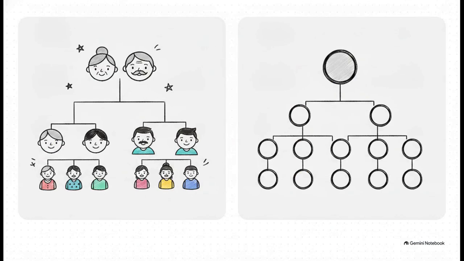Now for nonlinear structures. Think of trees in coding just like a traditional Indian joint family tree. You've got grandparents at the root, parents on the branches, and kids as the leaf nodes. It's a perfect visual for hierarchical data. Navigating a coding tree is literally like tracing your family lineage.